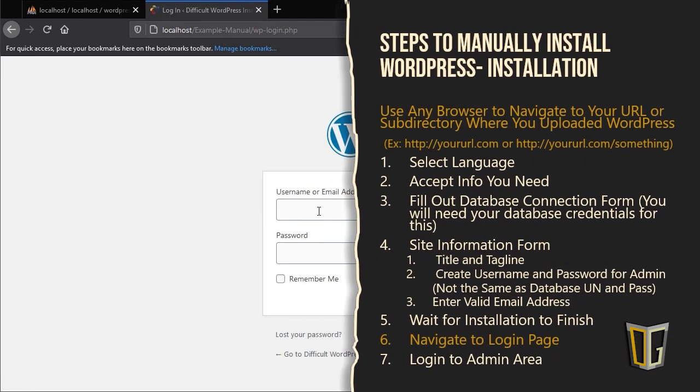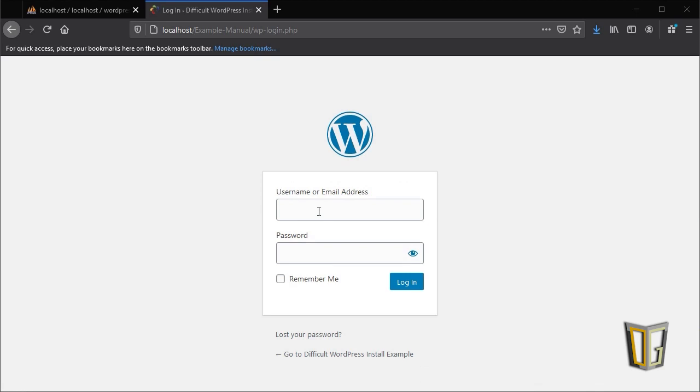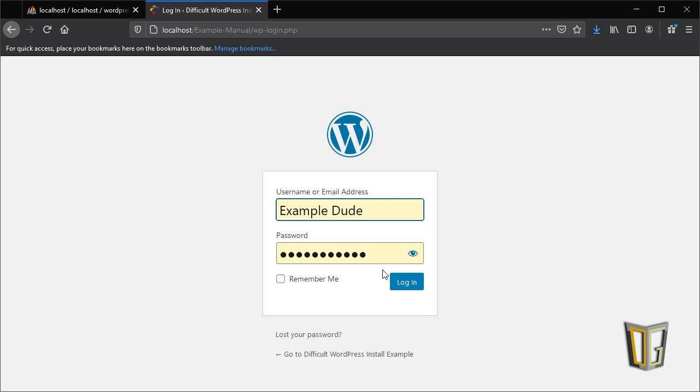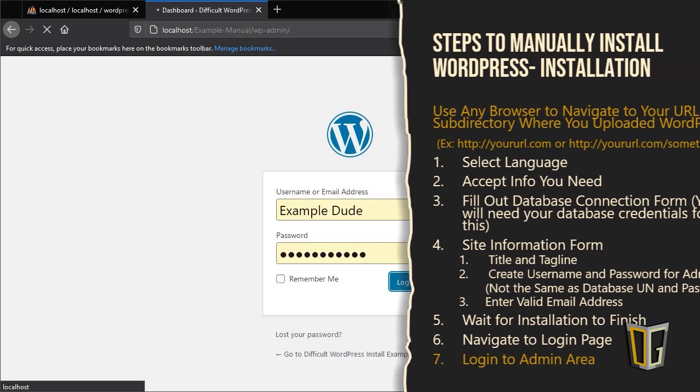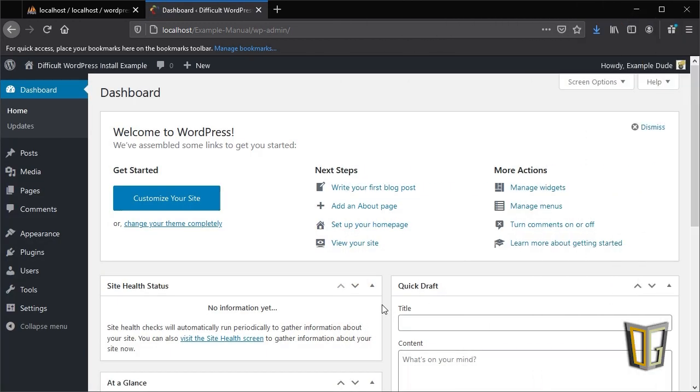After WordPress is installed, you'll be redirected to the login page where you'll need to use the username and password for your admin area that you just created in the site information form. Hopefully you remembered to save that information. If not, you'll have to use the Lost Your Password link at the bottom of the login form. After you successfully log in, you'll be directed to the admin area. This is where you'll begin setting up your website and creating content, which we'll cover in depth in another video.